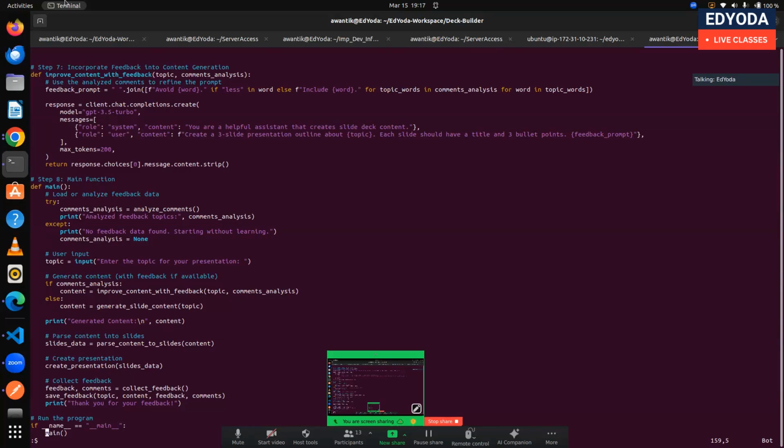on the same topic or the other, she will get different improved content. Okay, so what we are doing here, we are building an AI agent. Now I'll use the term, what is an AI agent? We are building an AI agent.